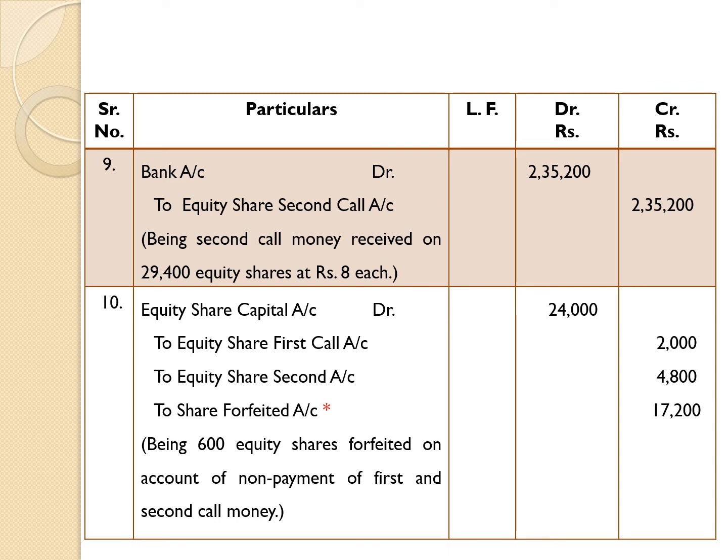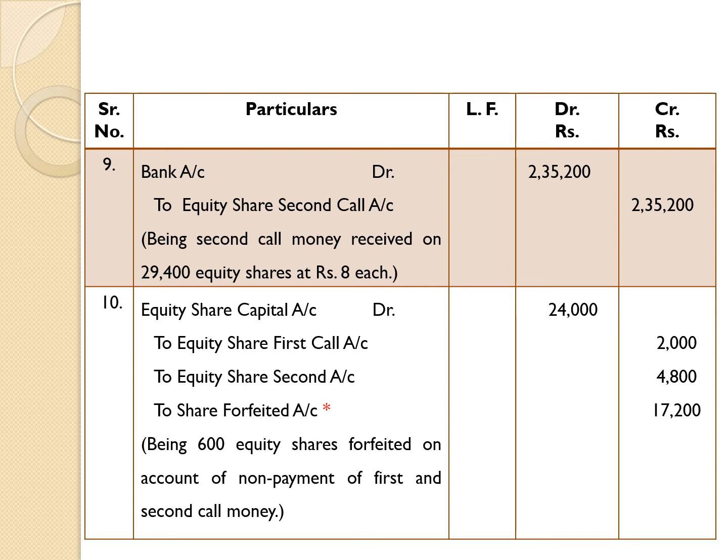To equity share second call account. Here also we are considering the number of shares forfeited, 600. Amount due on second call is rupees 8 per share, but that amount had not been received. Therefore, 600 into 8 is equal to rupees 4,800, to equity share second call account 4,800.